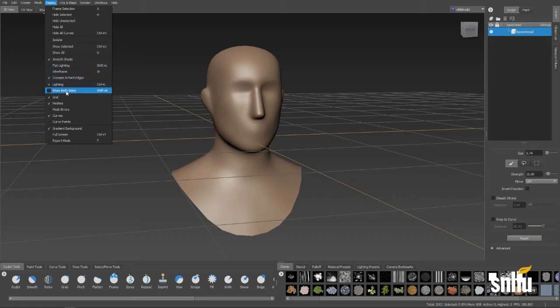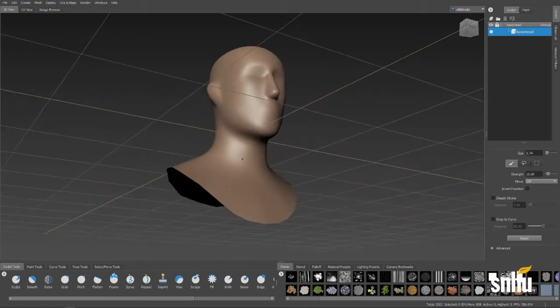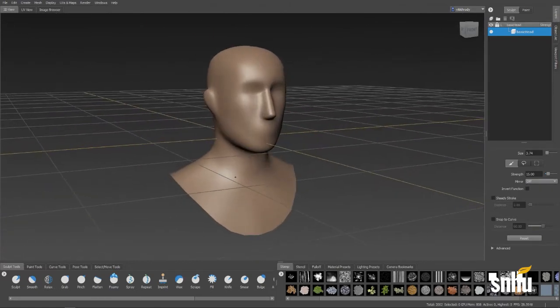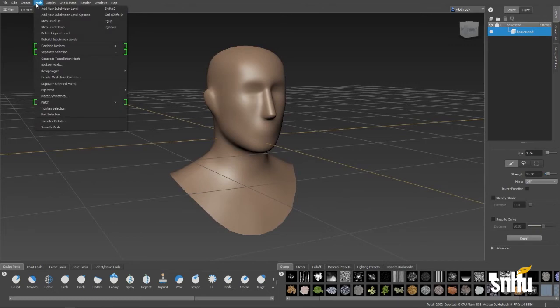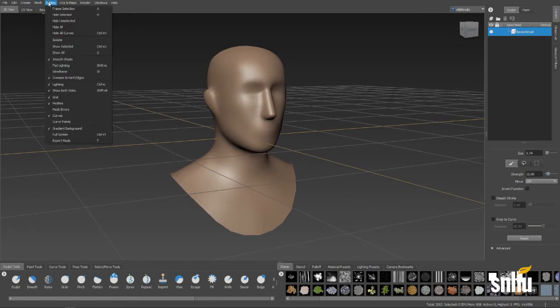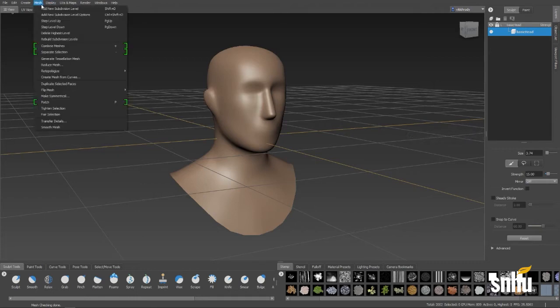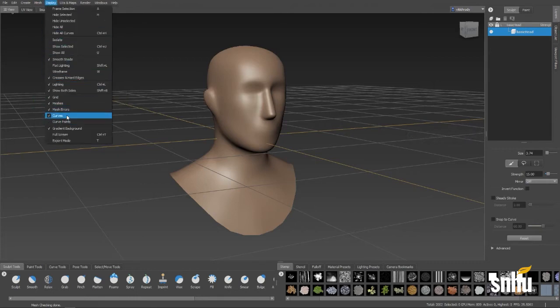You can also show both sides of your mesh. Very important when you want to show both face normals, or I should say reverse face normals. If you want to see both sides of your mesh, you want to make sure that you have that turned on. You also can turn off or turn on any kind of errors in this window, something that I recommend that you also have turned on. And you can choose to go into full screen or expert mode, which I'm sure you're all going to be in by the end of the semester, right?